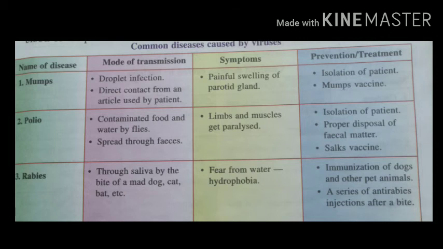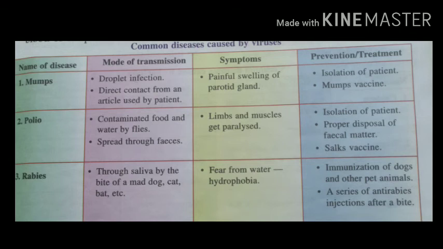So here is the first disease, mumps. The mode of transmission for this disease is droplet infection and direct contact with an article used by the patient. Symptoms are painful swelling of the parotid glands. For prevention and treatment, the patient can be isolated and the mumps vaccine can be used.